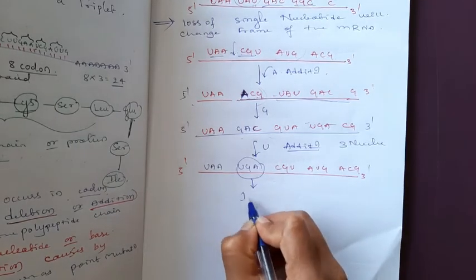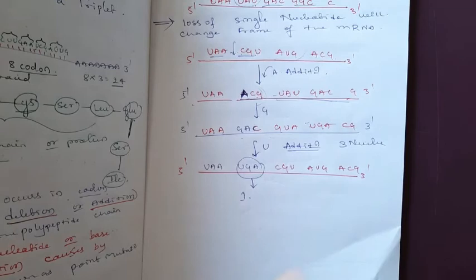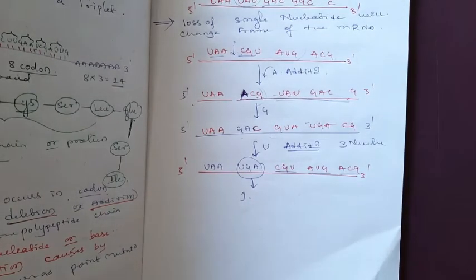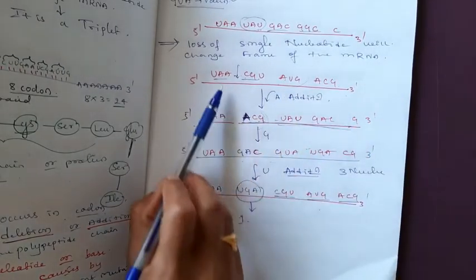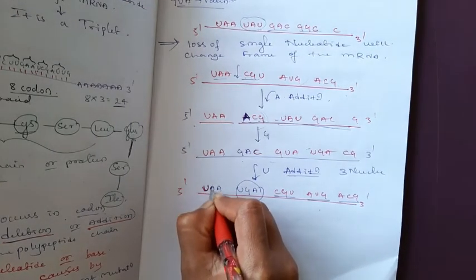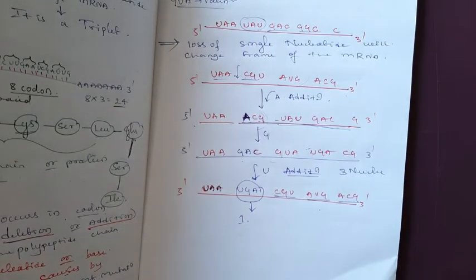Only one amino acid is added to this frame, means only one codon added to the frame. There is no change in the further nucleotide sequence. You can compare the first one and the fourth one. Okay, there is no change. Instead, in the second place another new codon came.